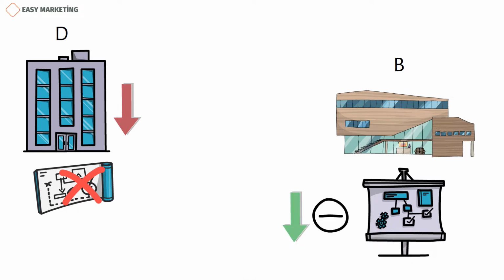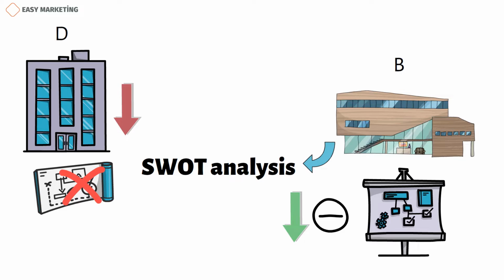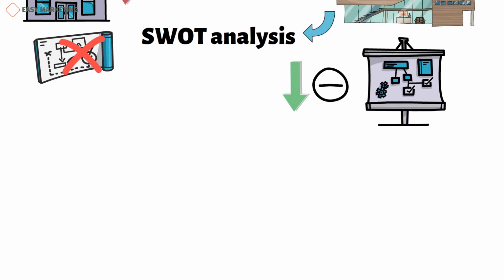If we analyze this short business case, we will see that Company D did not have any strategic plan. On the contrary, the competitor Company B prepared an anti-crisis plan by doing a SWOT analysis. Now let's talk about the business benefits and the explanation of SWOT analysis.